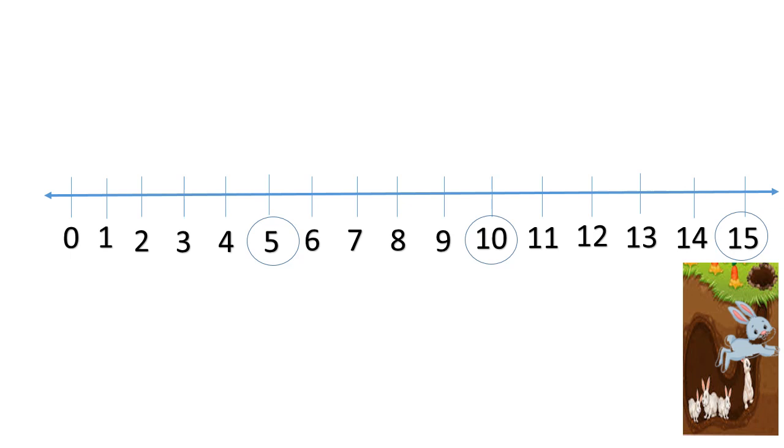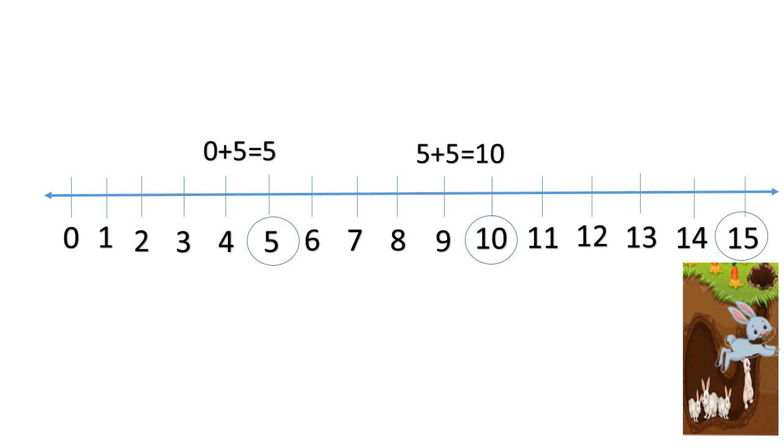We can even find out like this. It was on 0. So to reach to number 5, 0 plus how much is equal to 5, children? Yes, 0 plus 5 is equal to 5. Now from 5 to reach to 10, how many more should we add? Correct, 5 plus 5 is equal to 10.